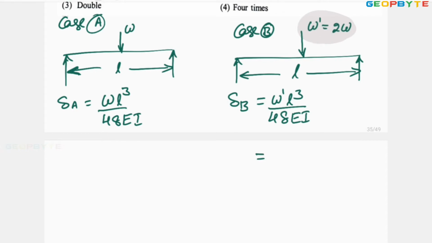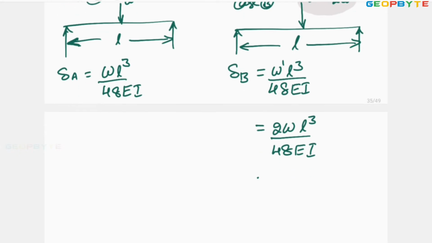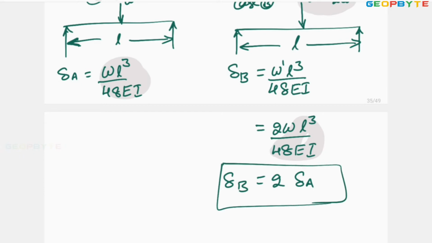It is equal to 2WL cube by 48 EI, it is equal to 2 into this WL cube by 48 EI. WL cube by 48 EI equal to deflection of the A. So therefore deflection of the case B, when the load is doubled, the deflection is becoming double.